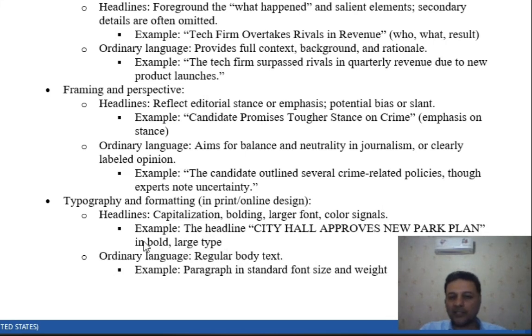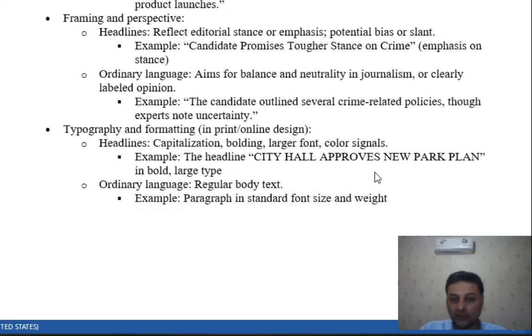And last but not least, typography and formatting. They use a special font color, or they capitalize all of the letters, especially in newspaper headlines. Like this one: "CITY HALL APPROVES NEW PARK PLAN." All of them capitalized. Not just the initial letter of every word capitalized. All right. Sometimes they do that too, but this is the way it is. Sometimes they italicize. Sometimes they enlarge the font. So they go beyond the standard font size and weight.